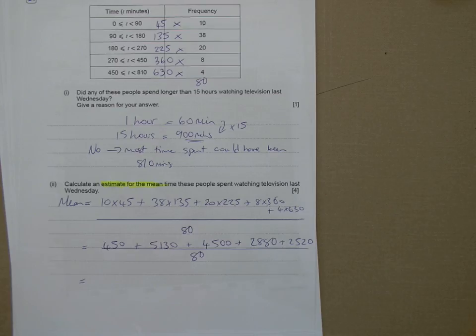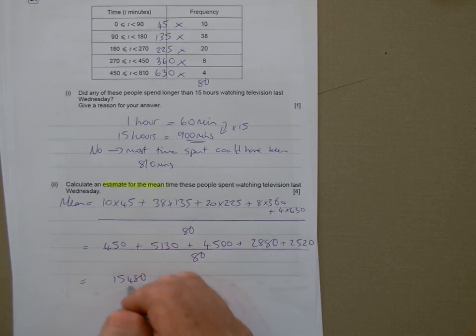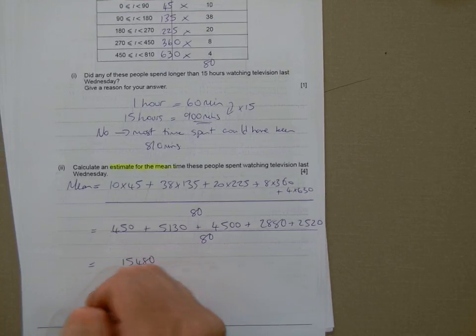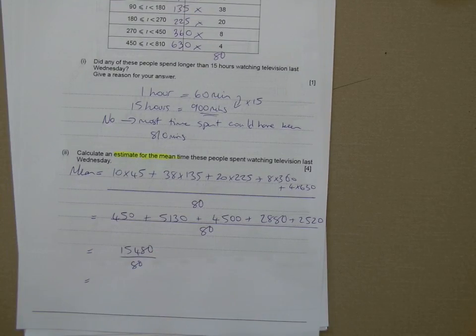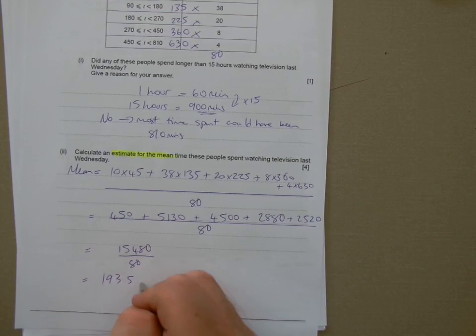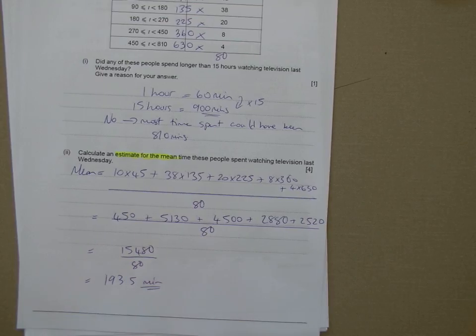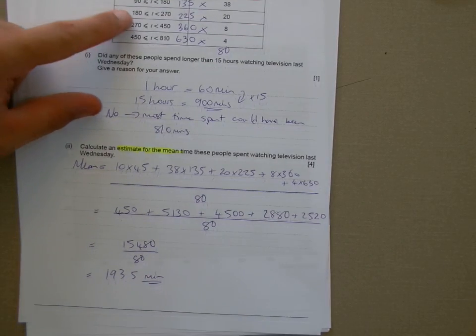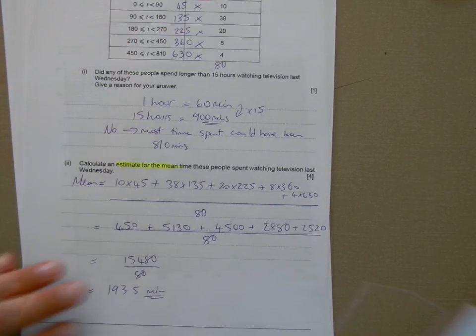Okay, so let's add the top there first. And then let's work that out. So divide by 80, so you get 193.5 minutes. So that's the mean average, and that kind of makes sense. You'd expect it to be in there somewhere. Obviously, that's where it is.